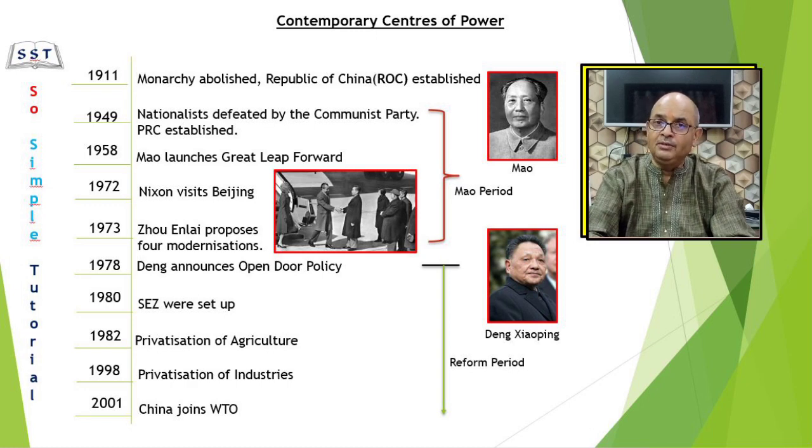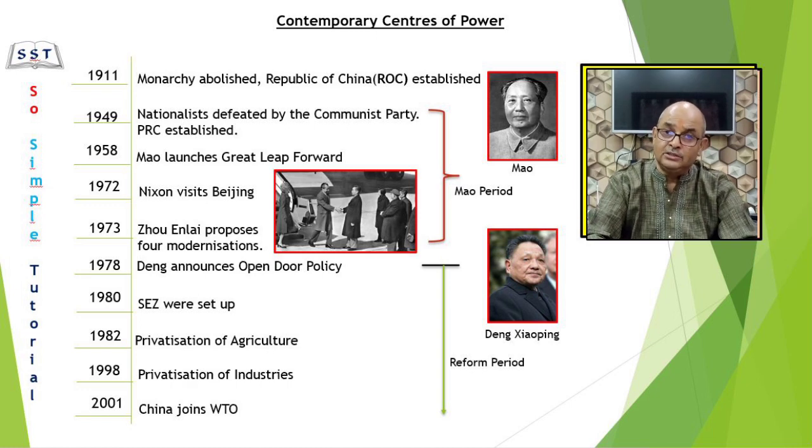China formally became a member of the World Trade Organization in 2001. Thus, it got access to the markets of all member states. So students, this is how the economy of China rose. In 1972, when President Nixon visited China, China produced very few manufactured goods. But today it is the world's largest manufacturing powerhouse. Markets all over the world are flooded with goods made in China.